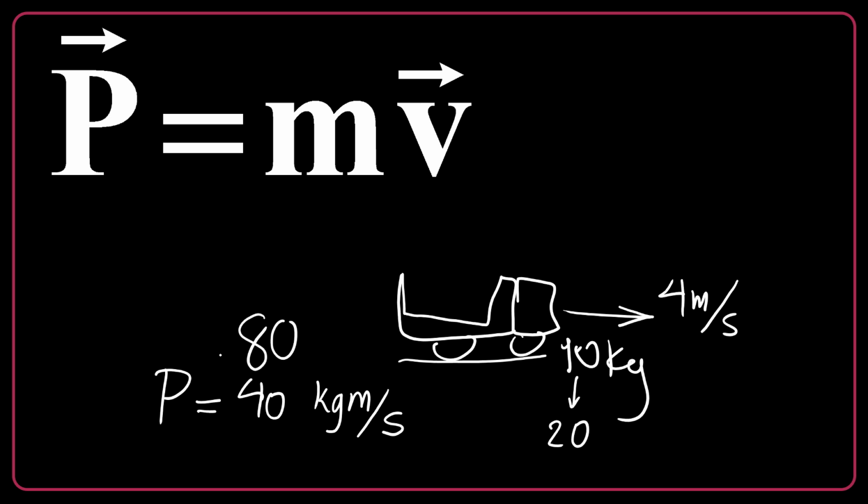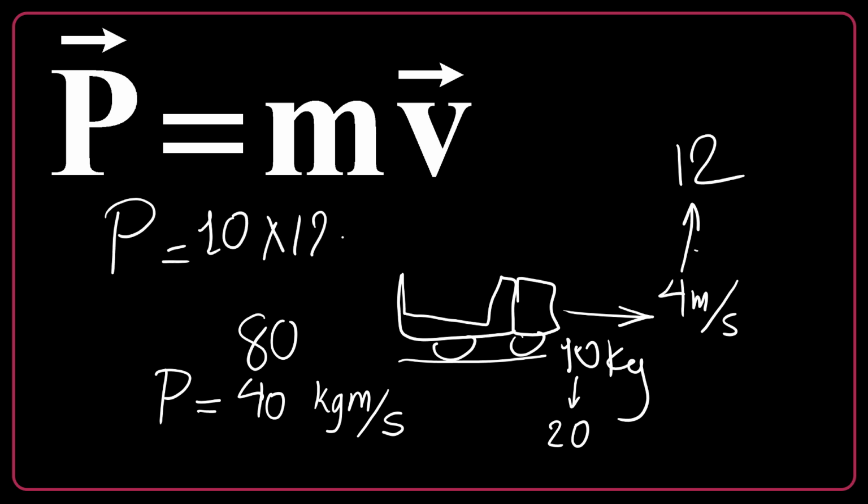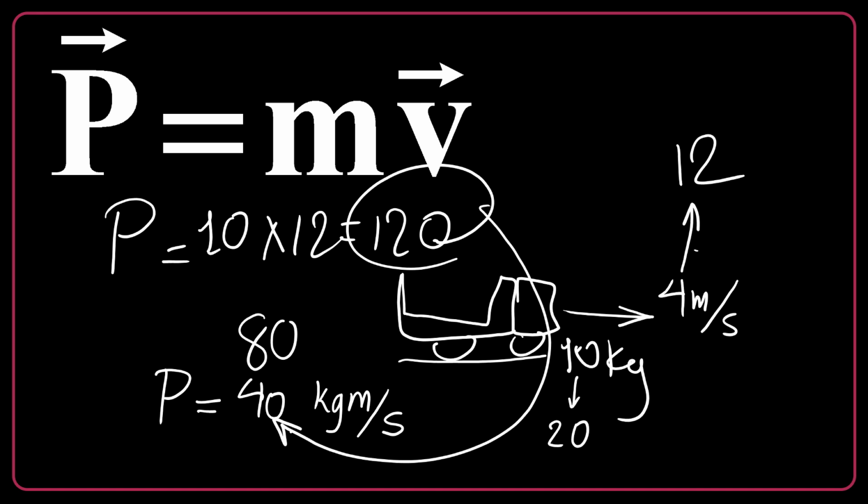You know that it's affected by mass. And if I triple the velocity, let's say the velocity is 12, the momentum will be 10 times 12, so it's 120. As you see, this momentum is also triple the original momentum. So if I double or triple the mass, or double or triple the velocity, the same will happen to the momentum.